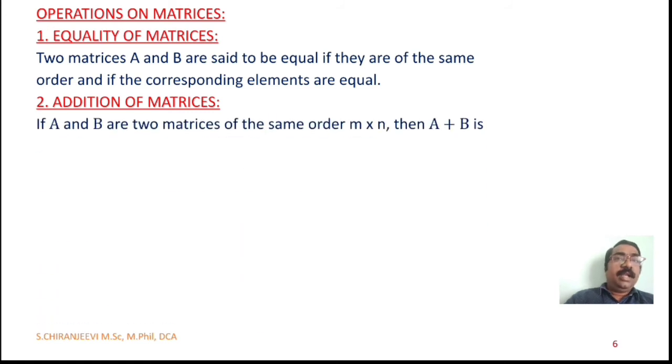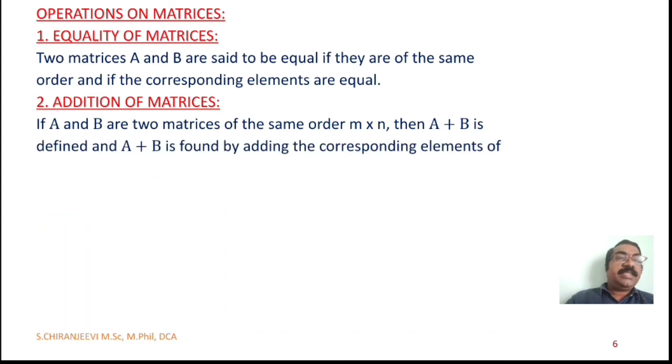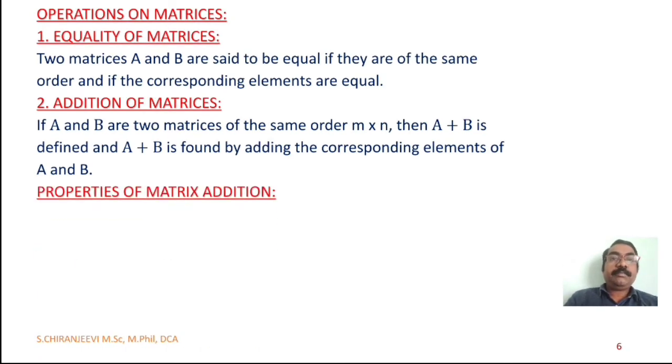Addition of matrices. If capital A and capital B are two matrices of the order m cross n, then A plus B is found by adding the corresponding elements of A and B. Here also, in addition of matrices, the orders of A and B need to be the same.